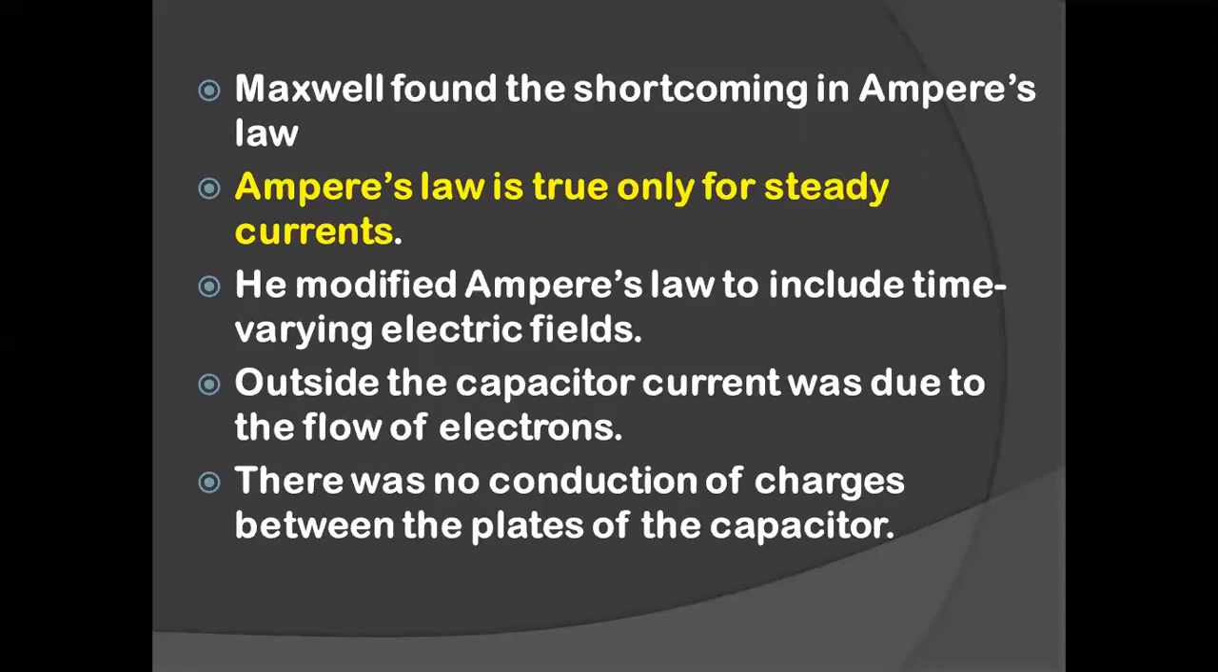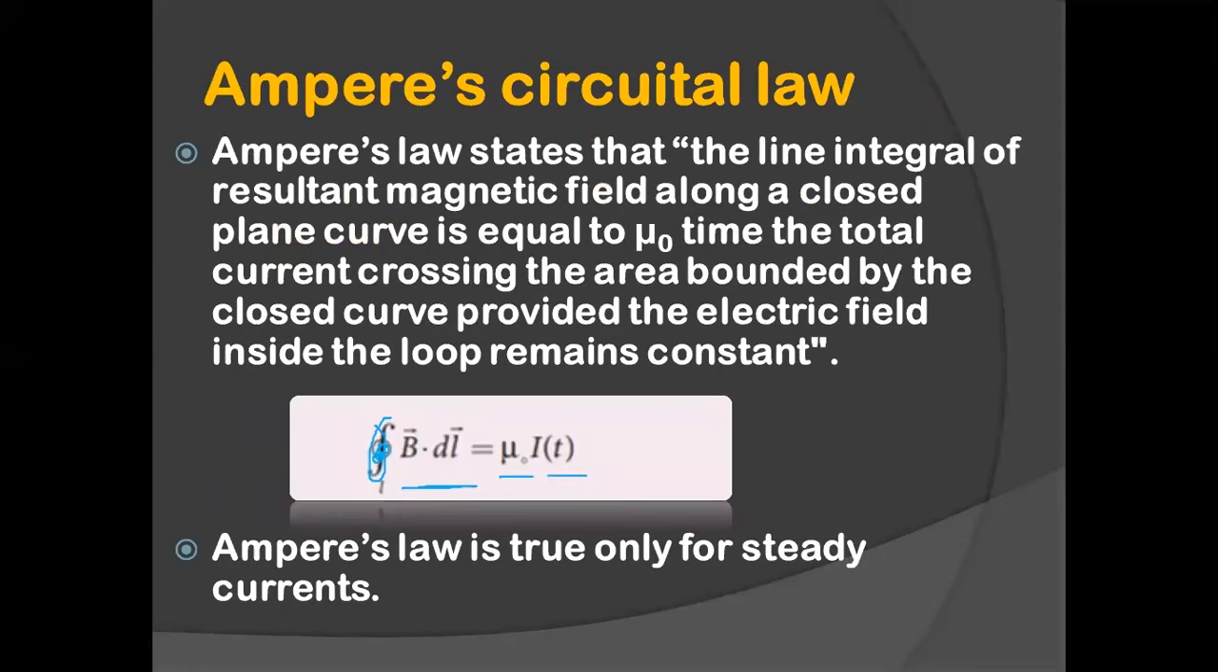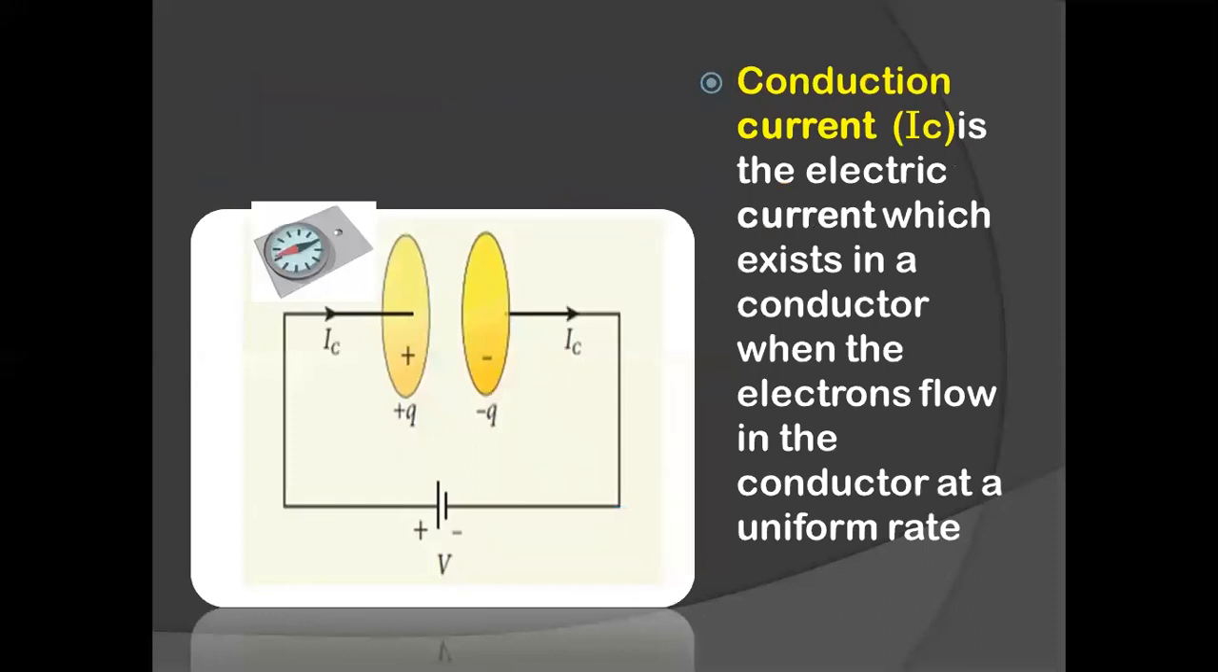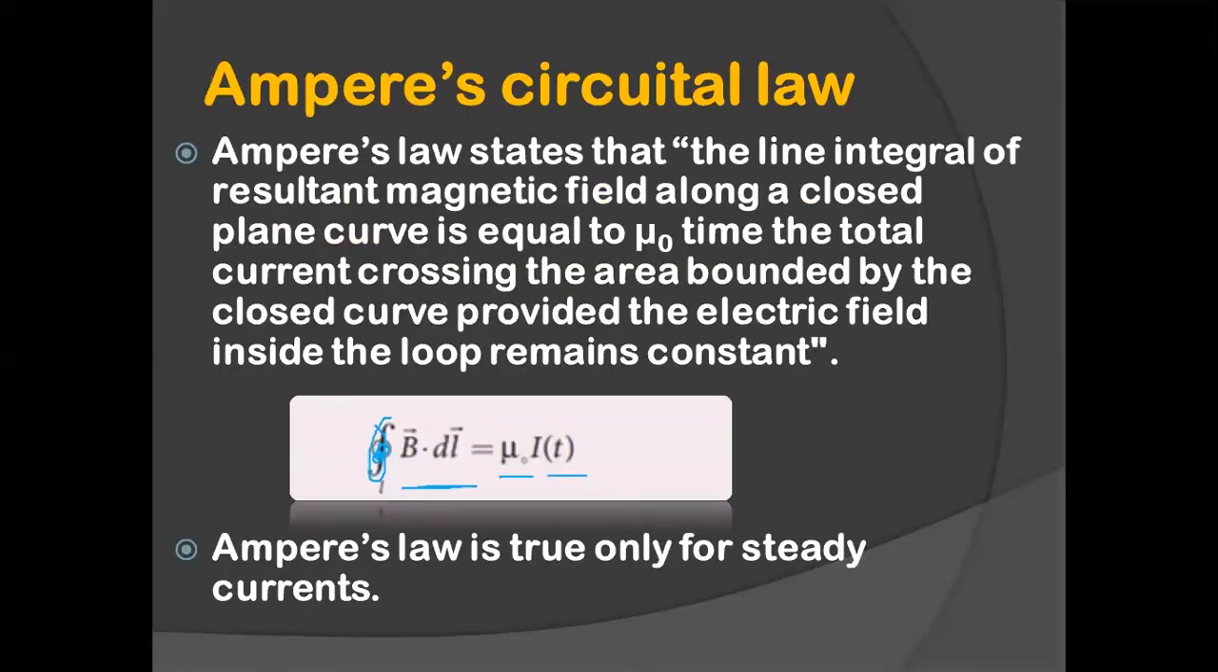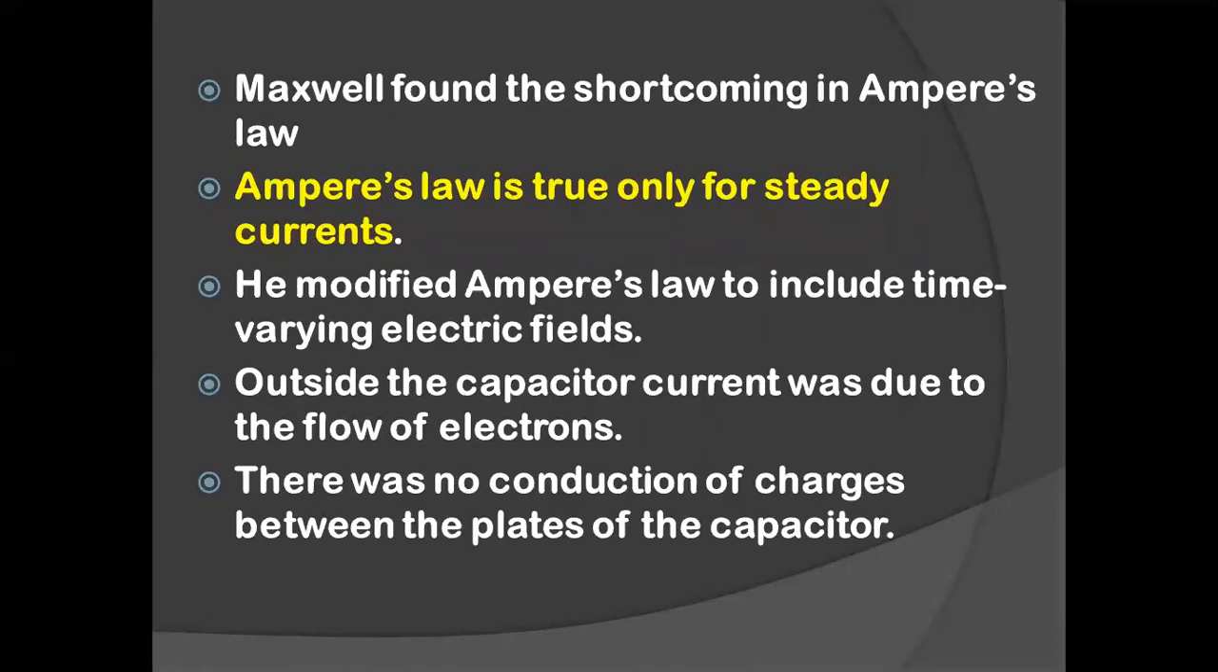So if there is a fluctuation in current, Ampere's circuital law does not hold good. It fails. So he wants to correct it. He wants to modify Ampere's law to include time varying electric field. Time varying electric field is nothing but fluctuating electric field. So we know that this magnetic field is found outside the parallel plate capacitor. What is there between the parallel plate capacitor?